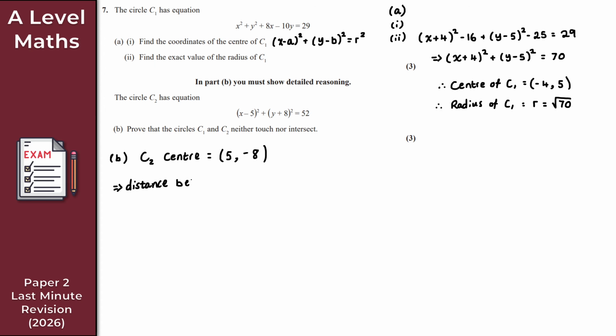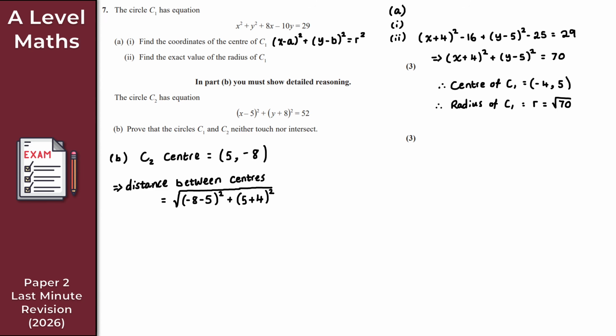I'll write it in full here just so it makes sense what I'm actually doing. Distance between centers. So how do we find this? Well, it's simply the square root of minus 8 minus 5, and we square this. And we add the same with the x coordinates, so 5 minus minus 4. Be careful with the signs here, right? 5 minus minus 4 is the same as plus 4, so 5 plus 4, and again, that is squared.